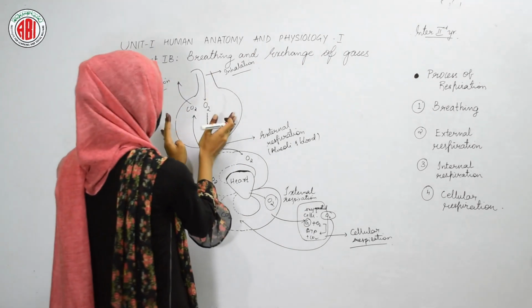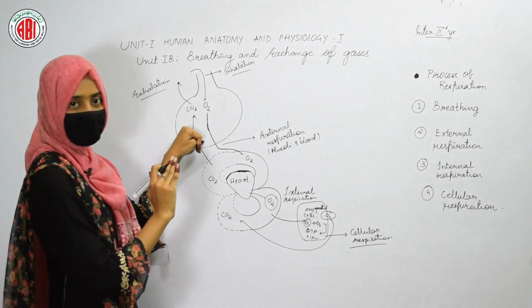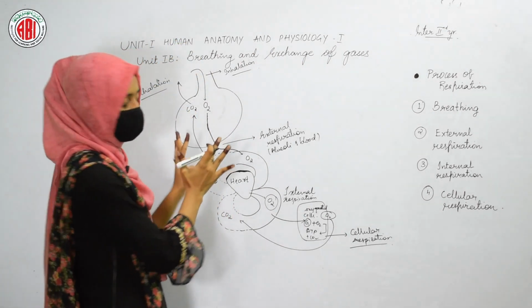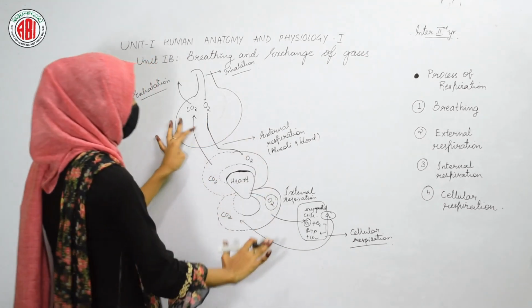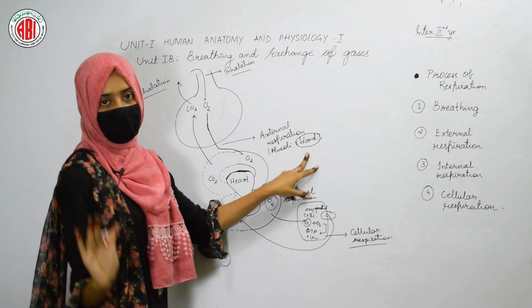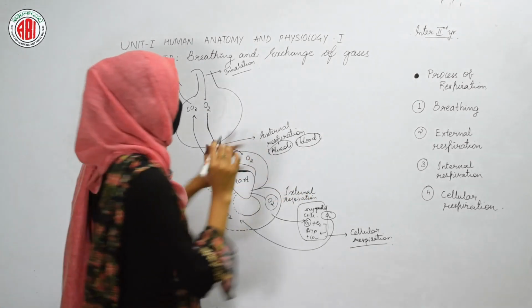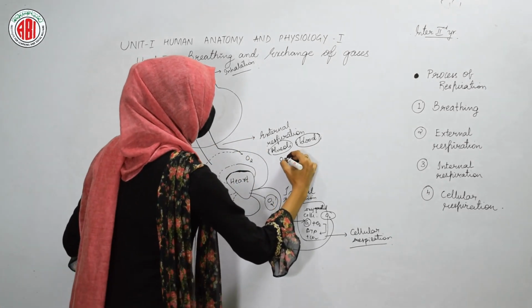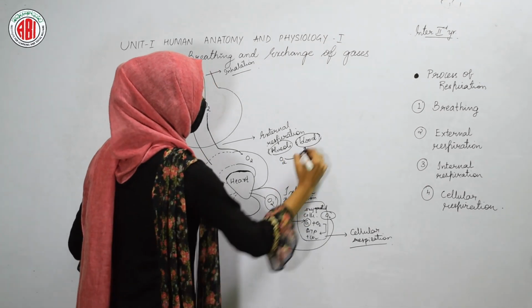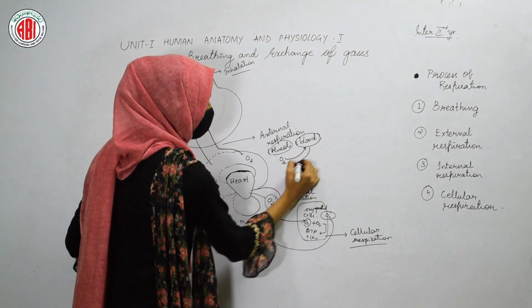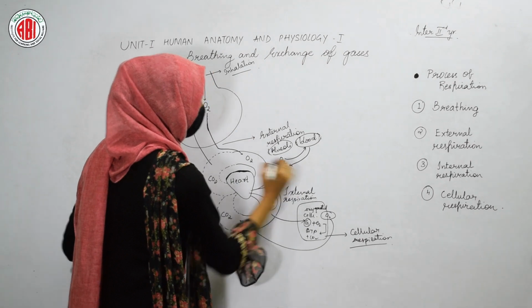So let us recall all these steps by looking at this diagram. This one is our alveoli. Once the air enters the alveoli, oxygen-rich air is present in the alveoli. Now the blood does not have oxygen. It requires oxygen. The alveoli has oxygen. So oxygen is given to the blood by the alveoli, and the alveoli takes the carbon dioxide from the blood.